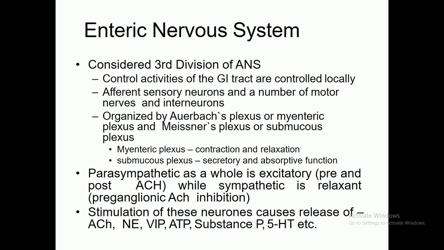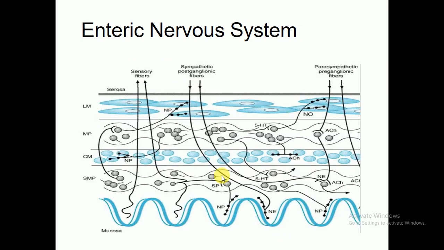The parasympathetic nervous system as a whole is excitatory, with preganglionic and postganglionic acetylcholine, while the sympathetic is inhibitory, with preganglionic acetylcholine. The stimulation of these neurons causes the release of acetylcholine, norepinephrine and many more transmitters, especially VIP, ATP, substance P and 5-hydroxytryptamine. This is the innervation of the enteric nervous system.